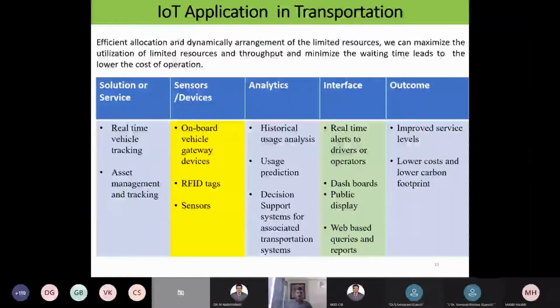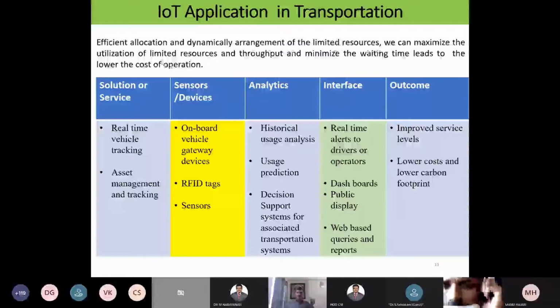IoT application in transportation: efficient allocation and dynamic management of limited resources. With the help of IoT, how can we improve transportation with limited resources? That is one of the best advantages of IoT. We can maximize the utilization of the limited resources and the throughput, and minimize the waiting time, which leads to lower cost of operation.